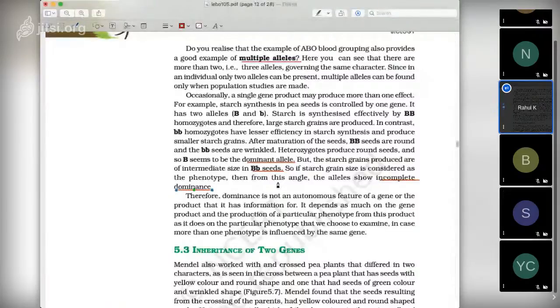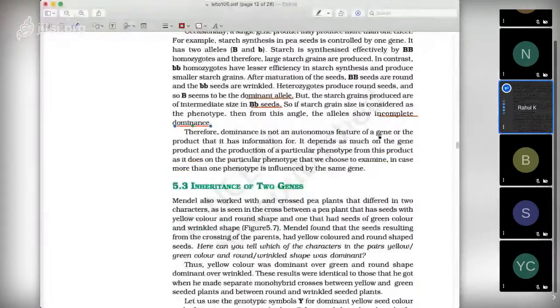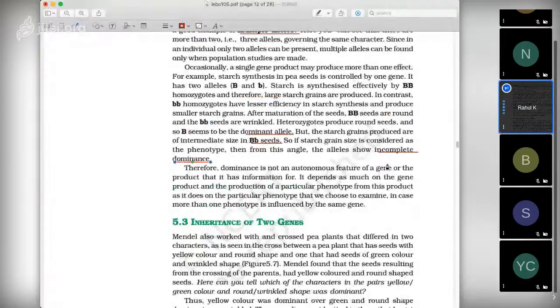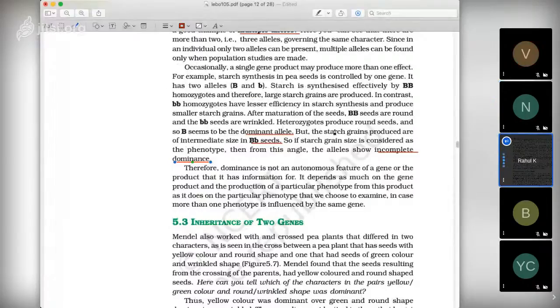Therefore, dominance is not an autonomous feature of a gene or the product that it has information for. It depends as much on the gene product and the production of a particular phenotype from this product as it does on the particular phenotype that we choose to examine. It depends on what we are talking about. If we talk about size, it can be small or large, but they look round and wrinkled. So by surface appearance we can say that capital B is dominant, but by the size we can say that it is incomplete dominance. So which phenotype we are choosing to examine is important.